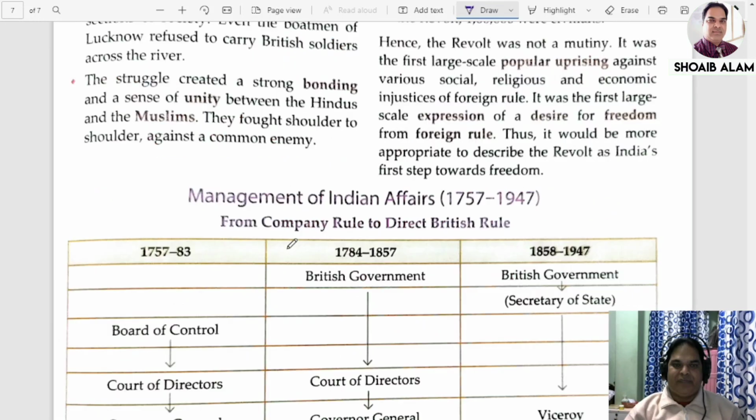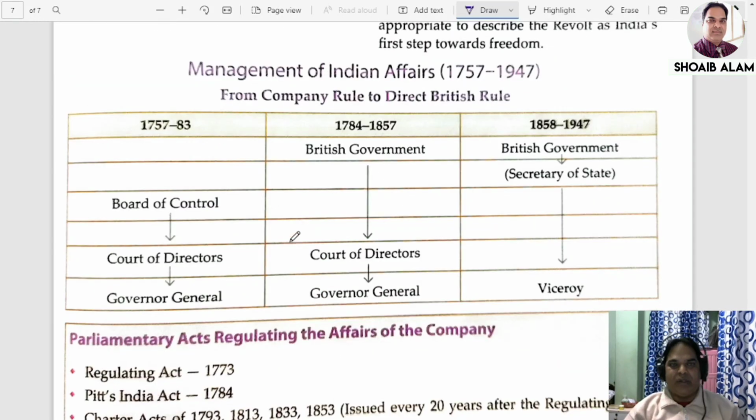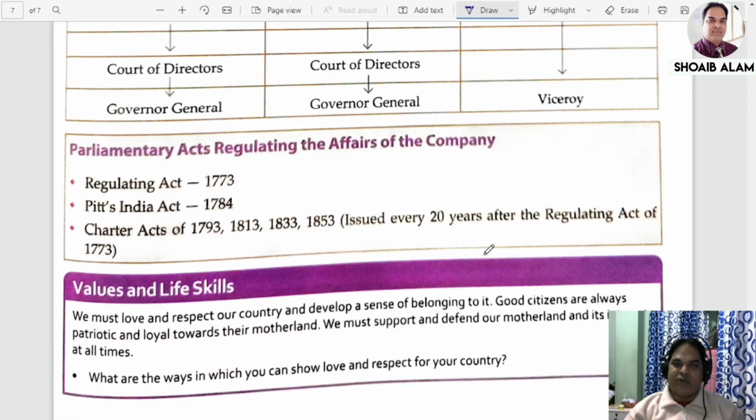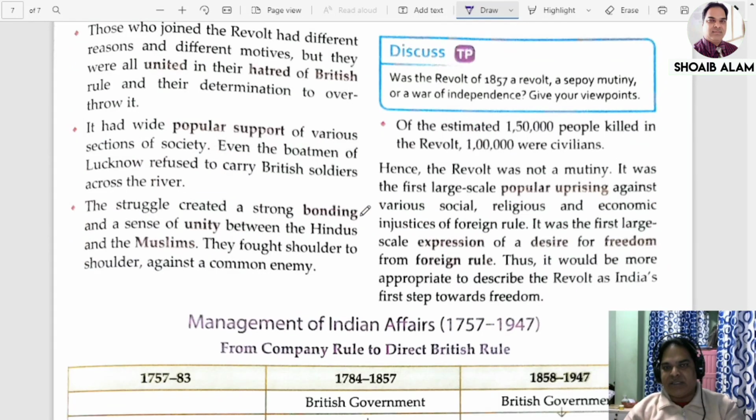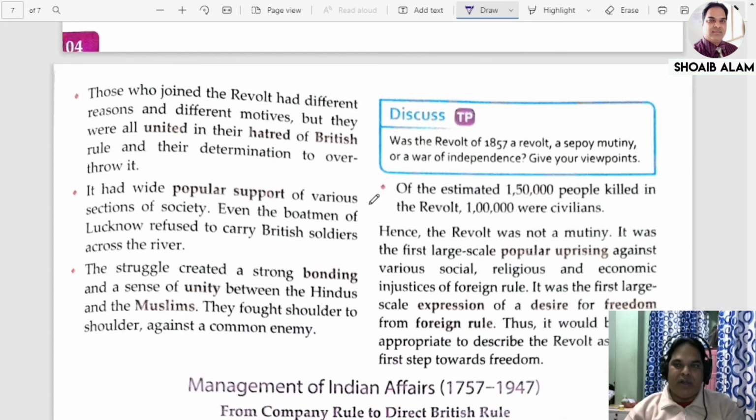Now you can see this picture, go and go through it. Earlier, this is the way the country was administered. Now here you can see, 1858 to 1947: British government, Secretary of State of India, one of the cabinet ministers from Britain, and the Viceroy. So who was the first Viceroy of our country? Lord Canning. Or we can ask, who was the last Governor General and the first Viceroy of India? The answer is Lord Canning.